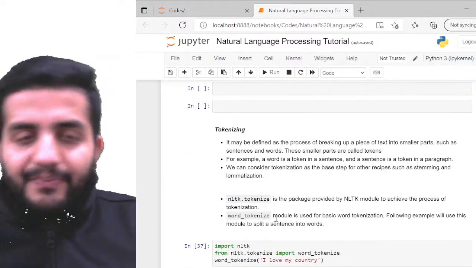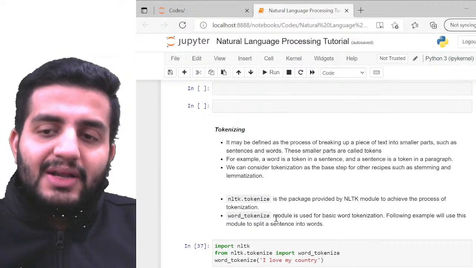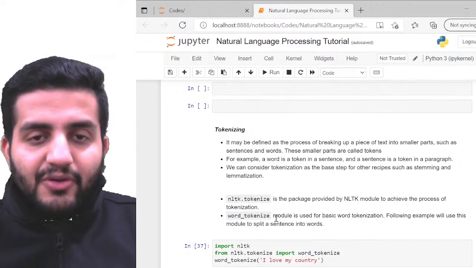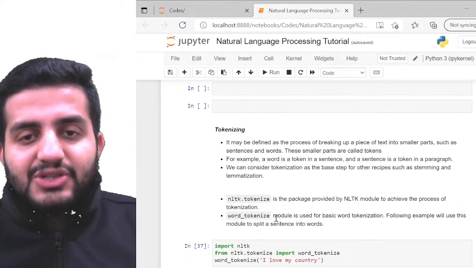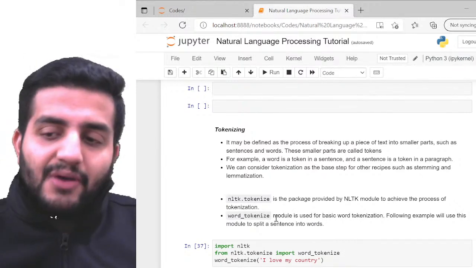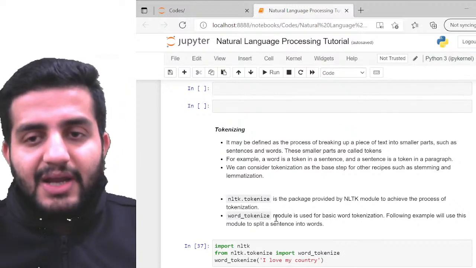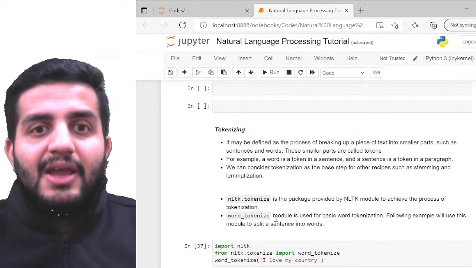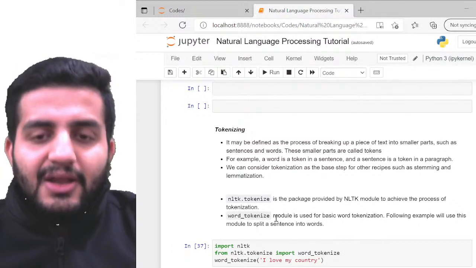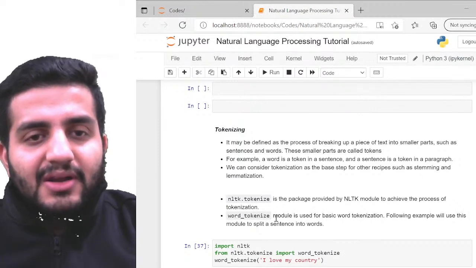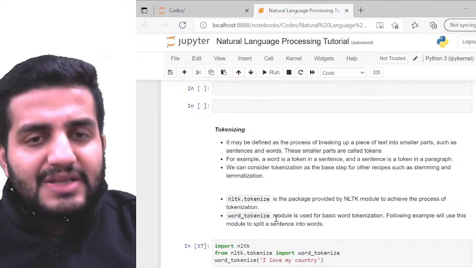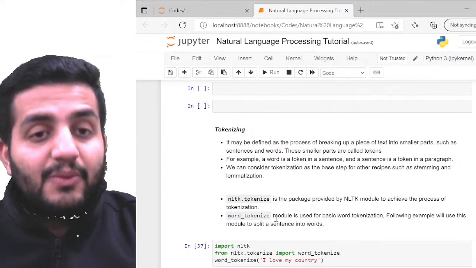Right. So now the very first process we discuss in natural language processing is tokenization, the morphological process, if you remember. As you remember, we are talking about breaking up larger pieces of information into smaller pieces. For example, suppose my piece of information is a sentence, like "I love my country". I have 4 individual words here. So the smaller pieces of information available in a sentence are words.